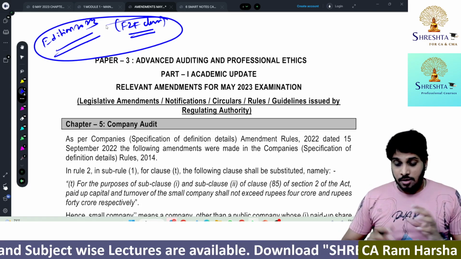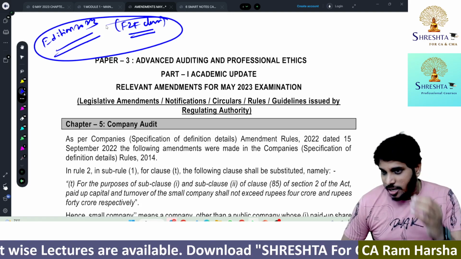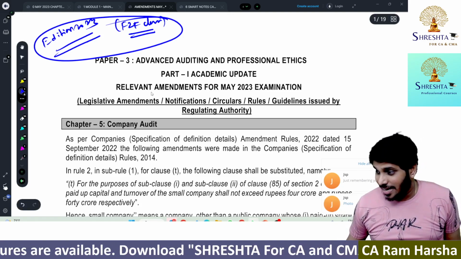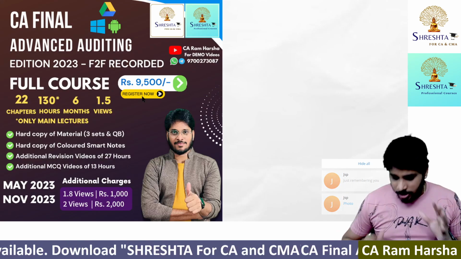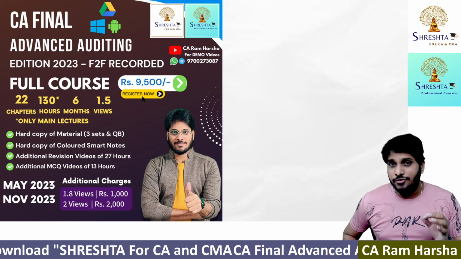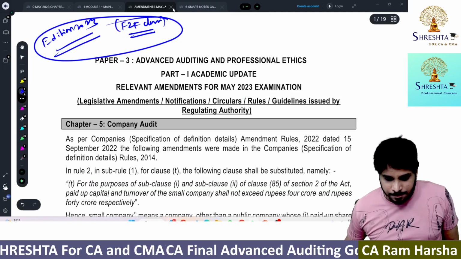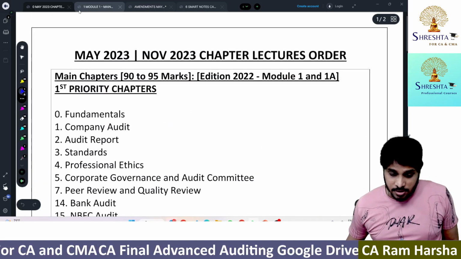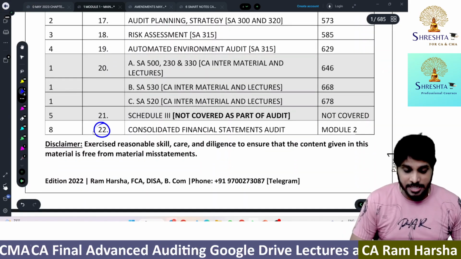Now, first of all, what are the resources that you are getting? I know you might have already gone through this before you enrolled, but I just want to tell you what resources you are going to get. Whether you are a full course student or a smart course student, the basic difference between them is this. We have divided the entire syllabus. If you open our module 1 book, we have divided the entire syllabus into 22 chapters.